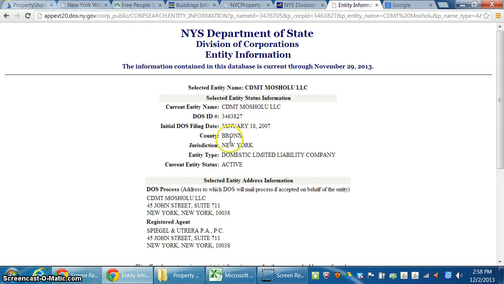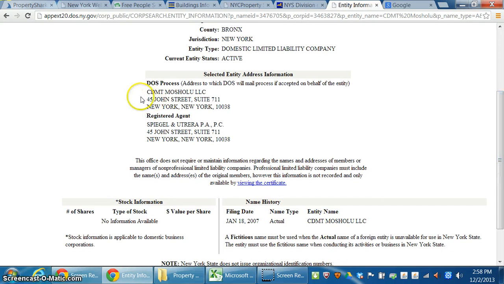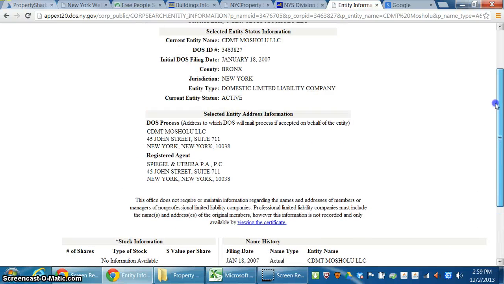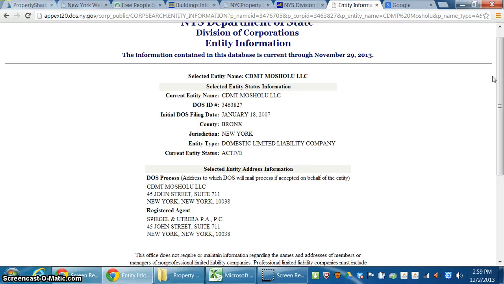But this LLC was created on January 18th, 2007. Okay, so this information is really irrelevant. A lot of times, this is the attorneys or the filing agent that set up the information. But a lot of times you'll see information down here as it pertains to stock price, or if they did the filings themselves, you would see pertinent information here. A lot of times you also see a name as well. But there's no useful information, at least for this particular one.